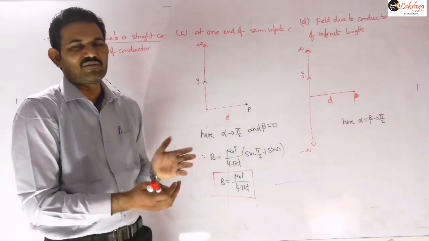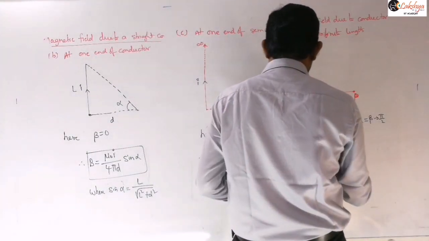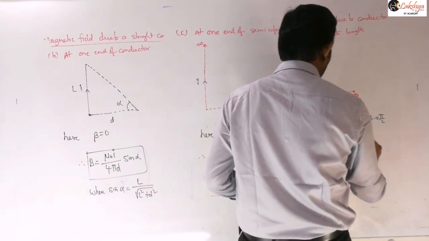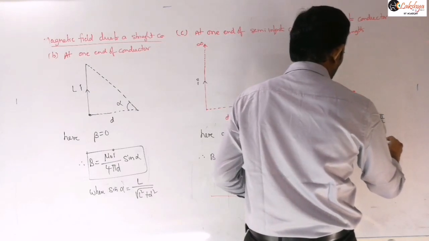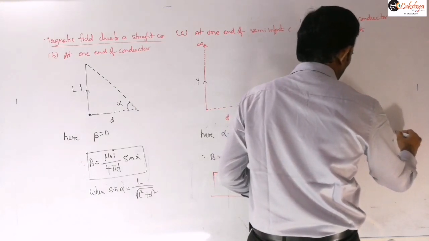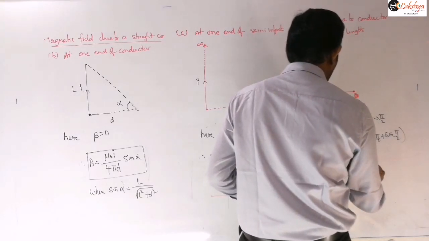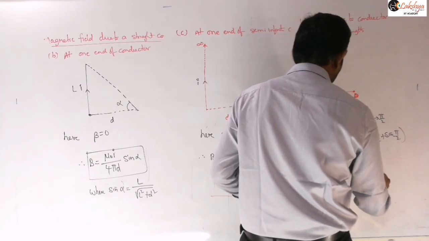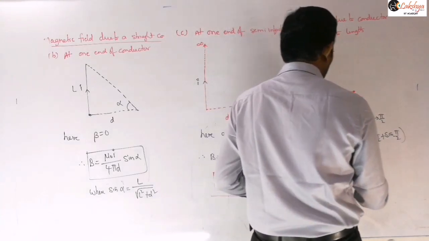So both alpha and beta tend to 90 degrees, and we can write mu naught I by 4 pi d into sin pi by 2 plus sin pi by 2. This is 1 plus 1, 2, so you will get mu naught I by 2 pi d. This will be the magnetic field due to this infinite conductor.